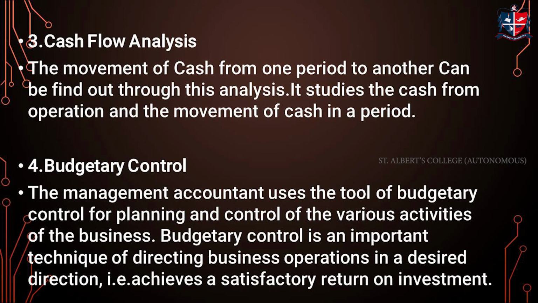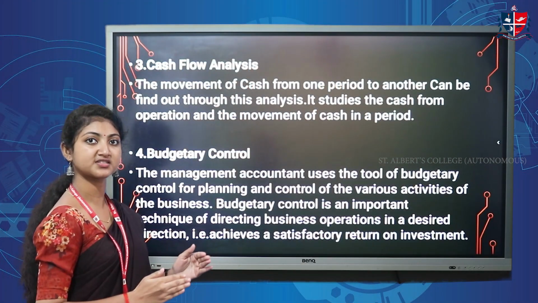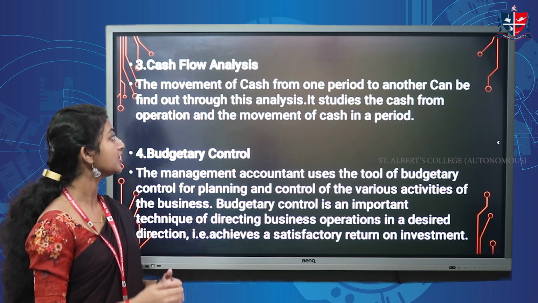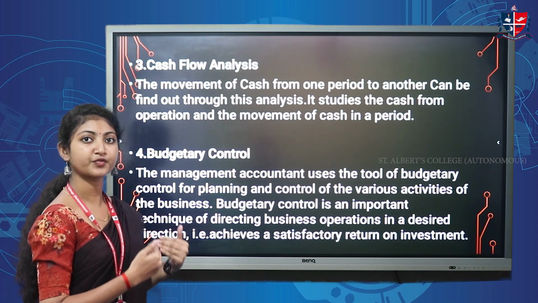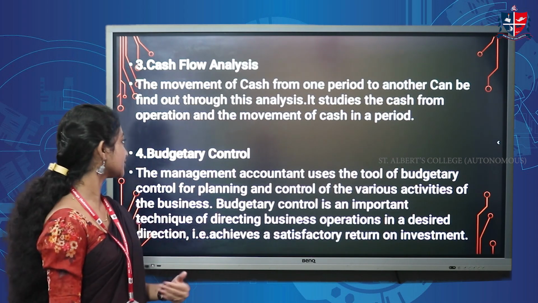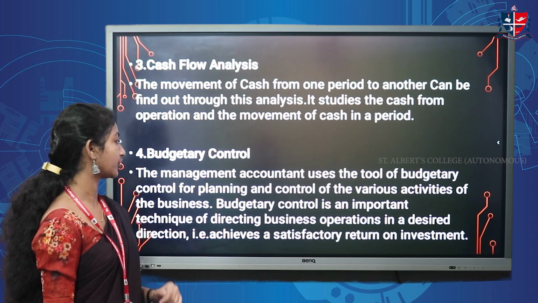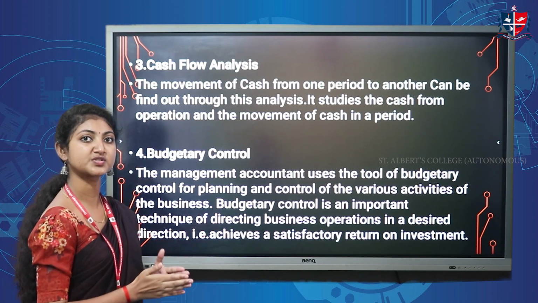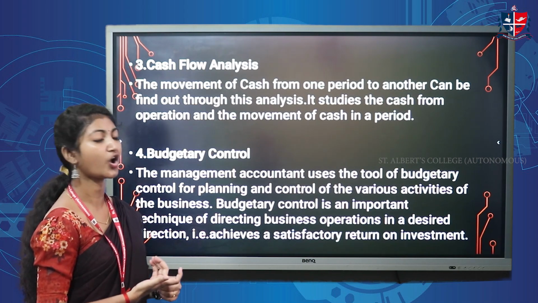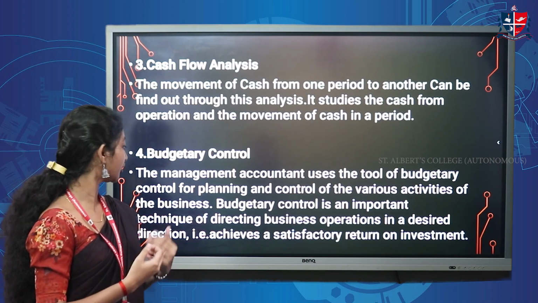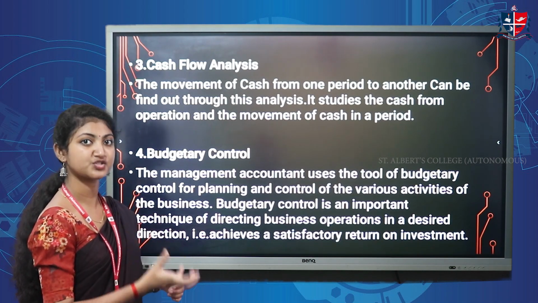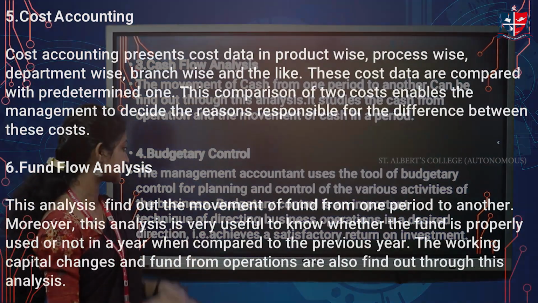Next one is cash flow analysis. The cash flow analysis majorly deals with the movement of cash among different periods in an organization. So it studies the cash flow into the organization and cash flow out of the organization. Next one is budgetary control. The management accountant always uses budgetary control for planning and controlling various activities of an organization. It is an important technique in directing a business concern through efficient decision making.